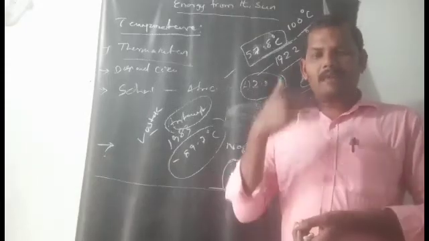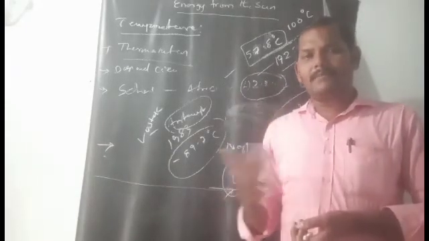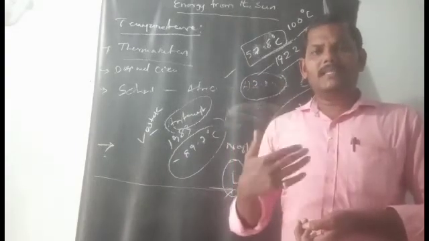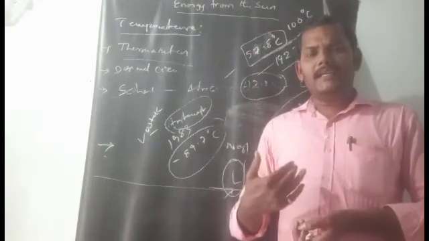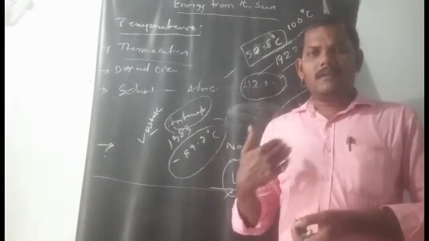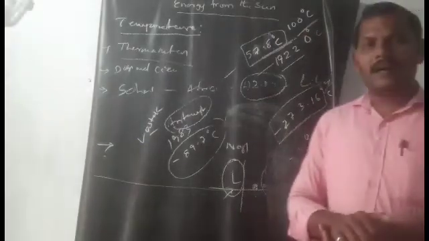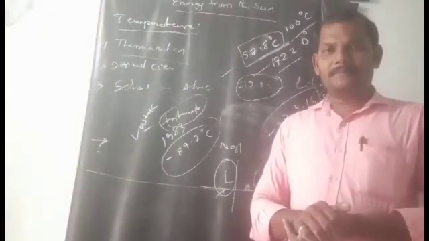For the month of January, what is the minimum temperature and the maximum temperature? And for February, March, April, May, all the months up to December, the temperatures are given in the textbook.